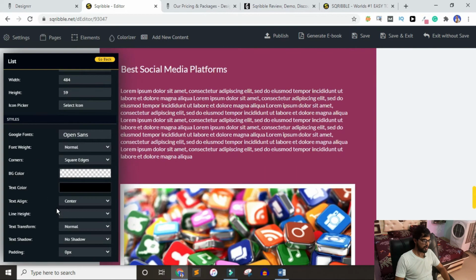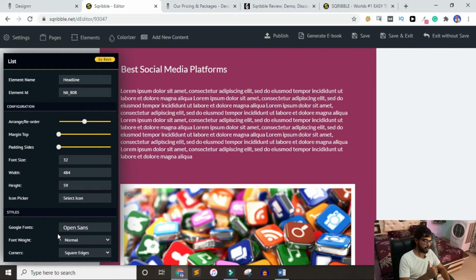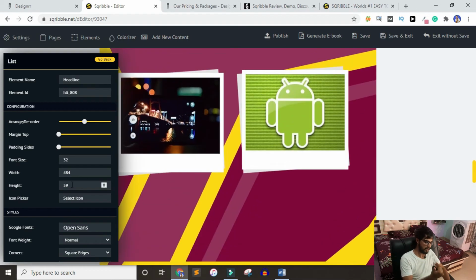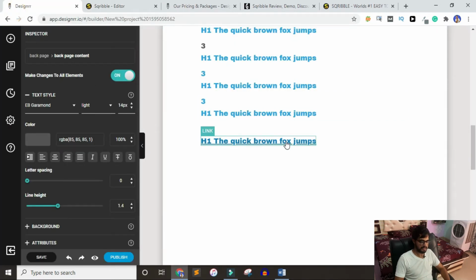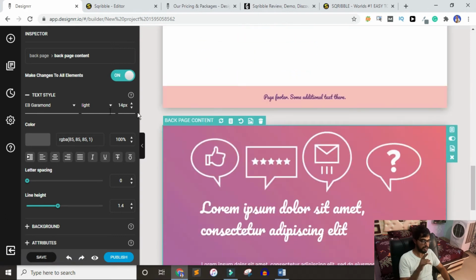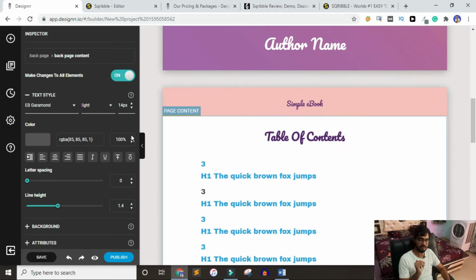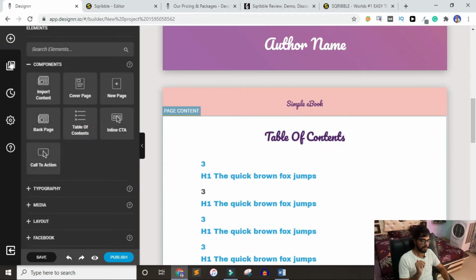So these are your controls. Sometimes, depending on the element, you have a little bit more or fewer controls. If we go to the designer, one more thing: inserting a new page in the designer is also a little bit tricky. So if you want to insert a new page, click on that plus button.